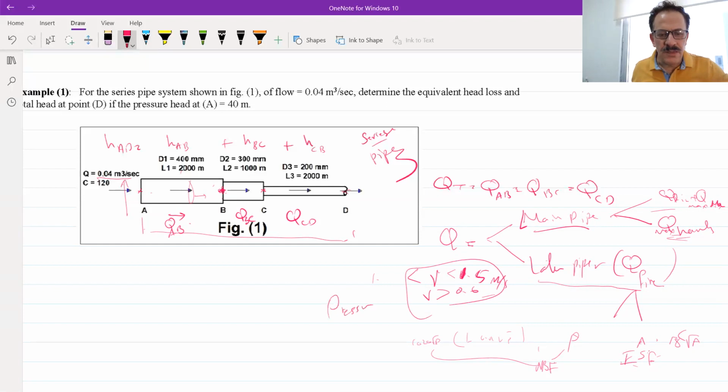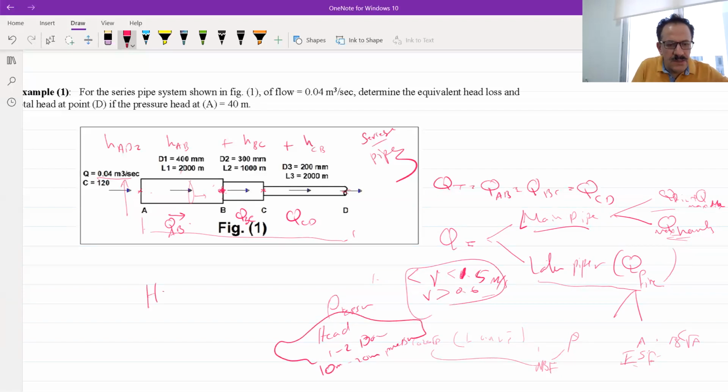The pressure on the nodes, or the head, should be between 1 to 2 bars. When I say 1 to 2 bars, it will be 10 meters to 20 meters. This is the pressure, because head is equal to pressure divided by gamma. And you know that if I have, for example, 1 bar, it means 10 meter. The pressure will be equal to gamma, which for water is 9.8 kilonewton per meter cube.